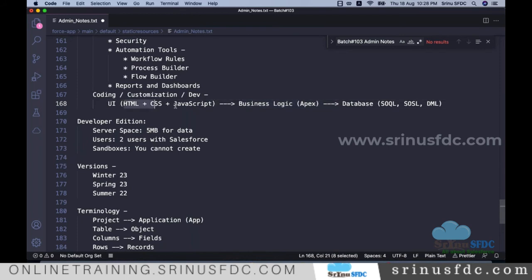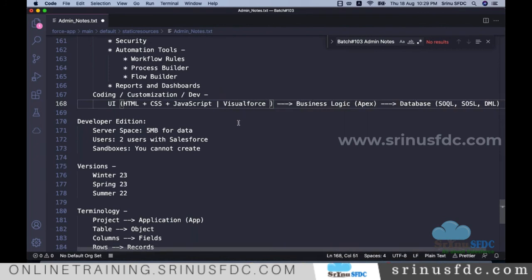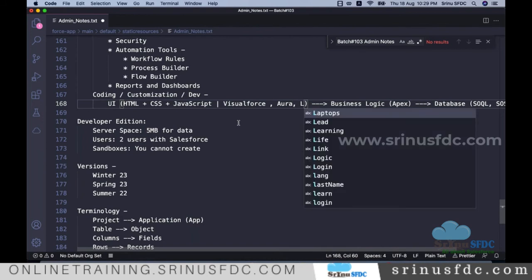And here these are the generic things specific to Salesforce. They have a framework called Visualforce, which is one of the UI development options like HTML, and later they came up with a framework called Aura, and later they came up with LWC.